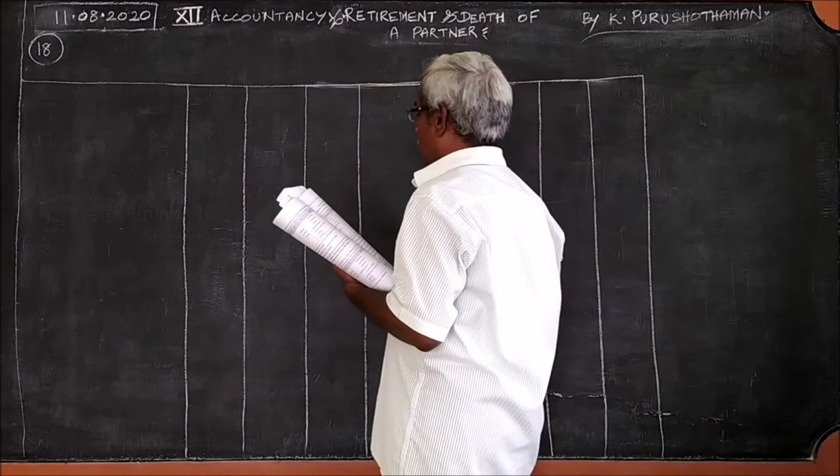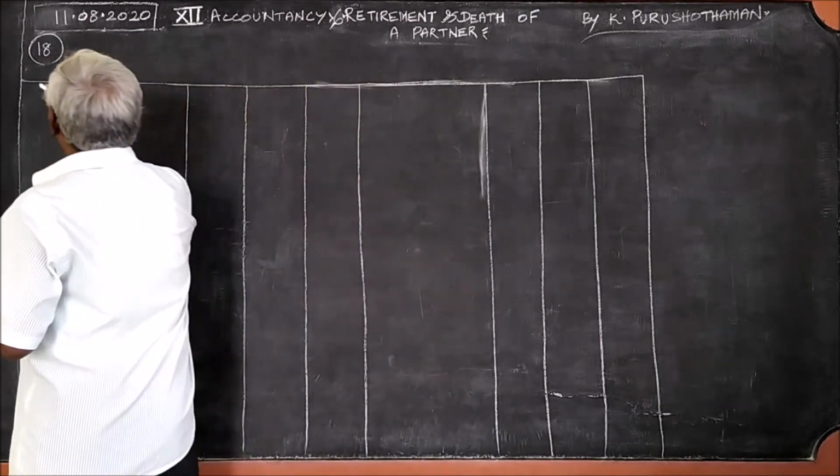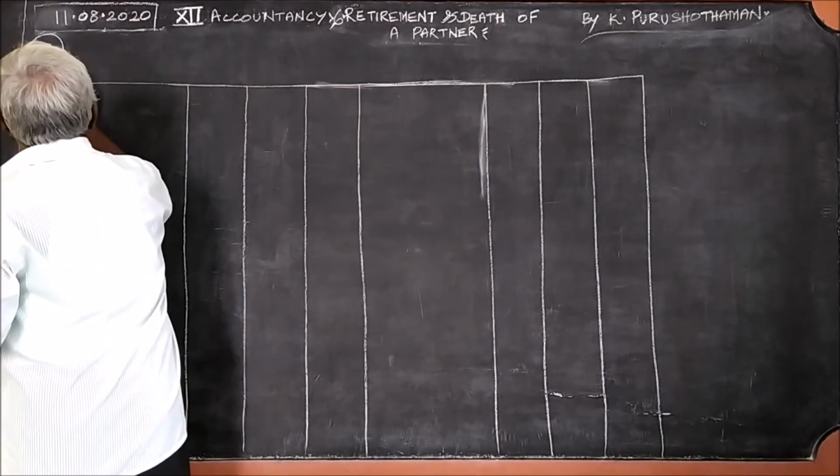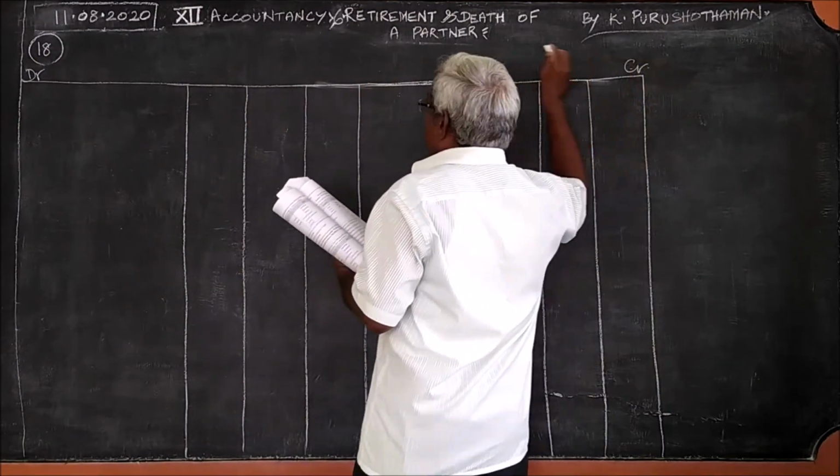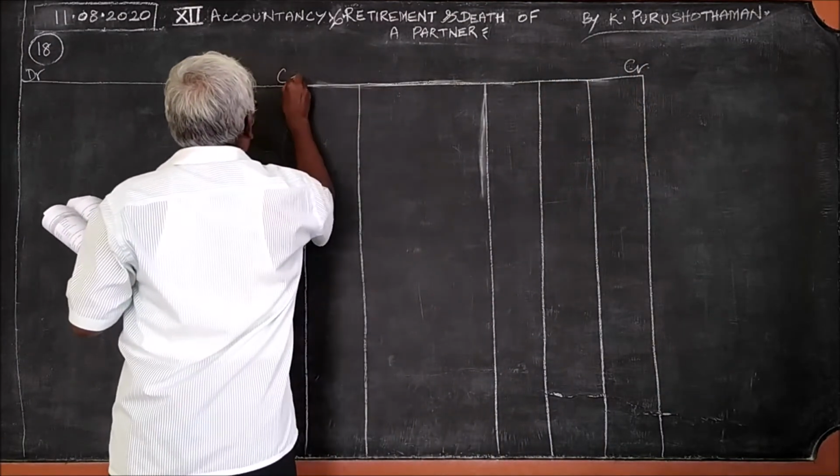Yes, now this is also an account, right? Debtor and creditor, and this is the capital account.